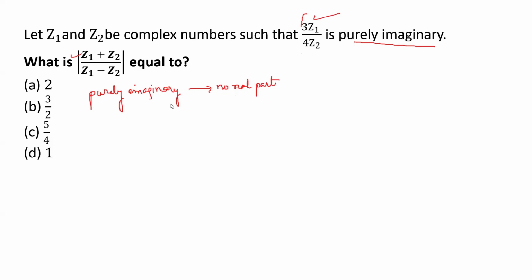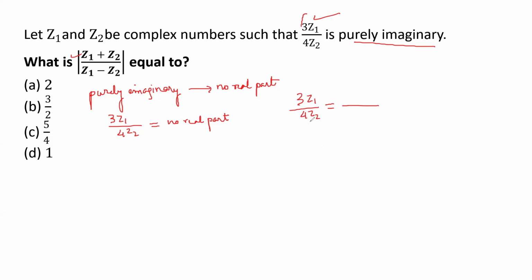So that means this complex number 3Z1 divided by 4Z2 has no real part, so it will give only the imaginary number. Now, can you think of complex numbers where this value 3Z1 divided by 4Z2 is purely imaginary?